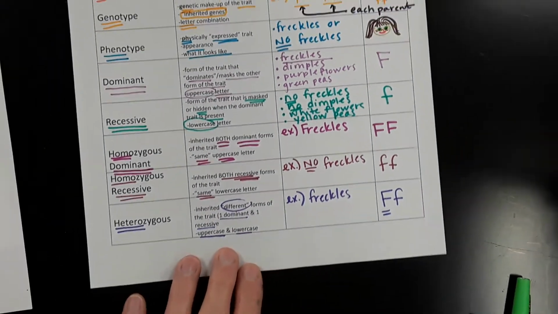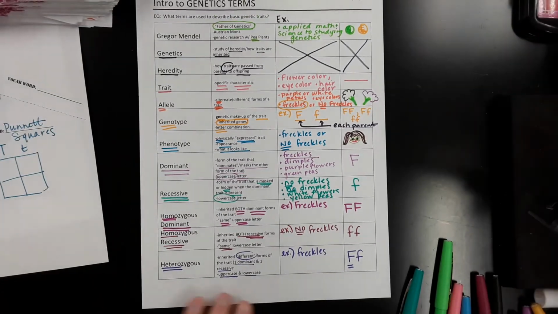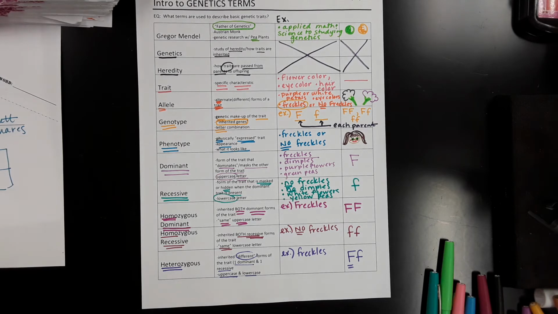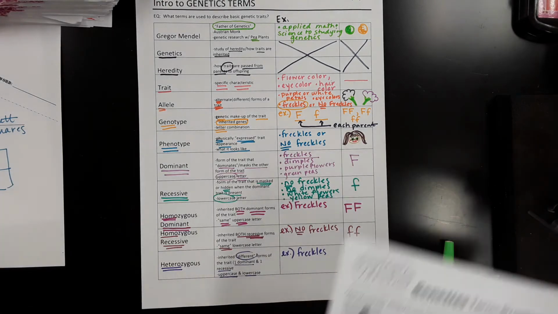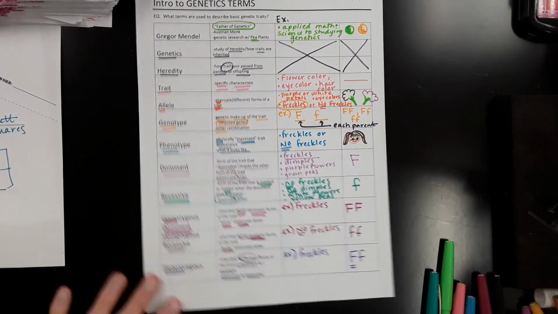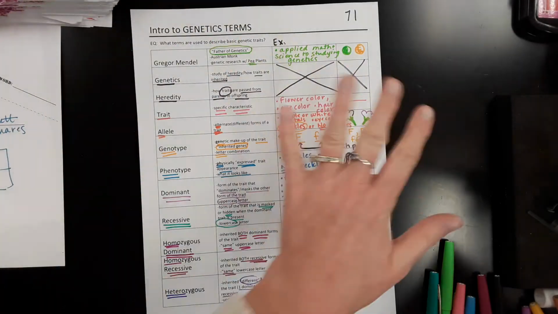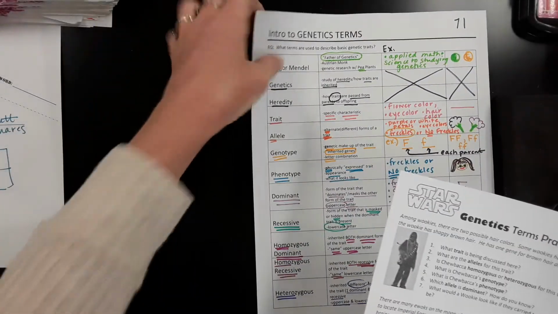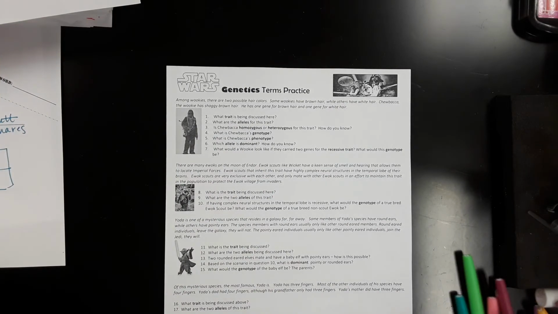All right, so this is your quick overview of basic genetic terms. Today you just want to practice using that vocabulary, and the way you're going to practice it is with your Star Wars genetics. The Star Wars genetics is going to go on page 70. This is on 71, so this is your left and your right side. This is your genetic spread. You're just going to do some practice questions and upload them into the Dropbox. This is going to go in your interactive notebook on page 70.